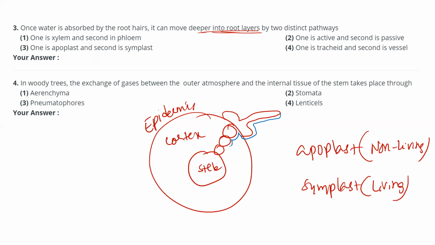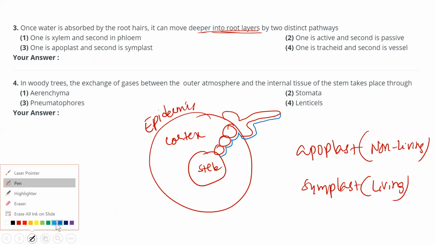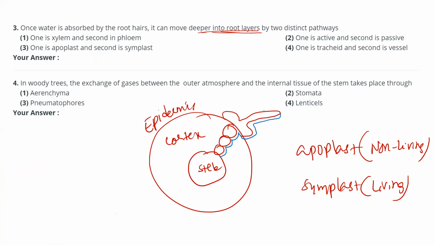If the water passes from one cell to another through plasmodesmata connections, crossing the plasma membrane, then we call that a symplastic pathway.